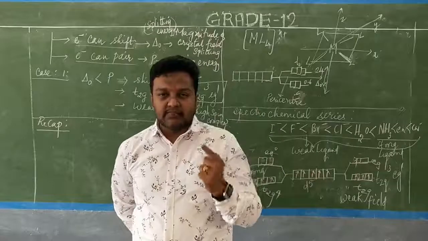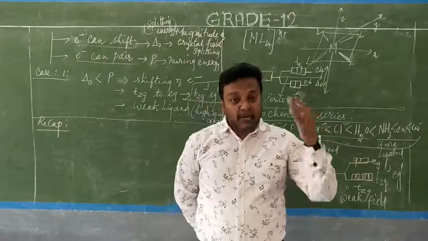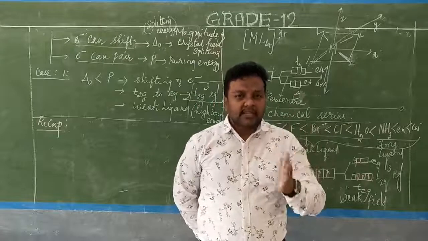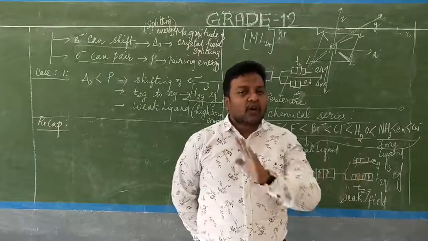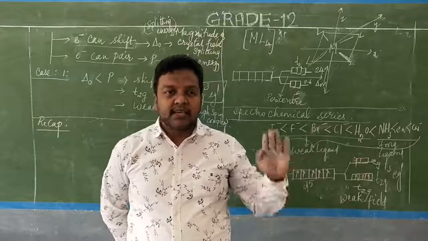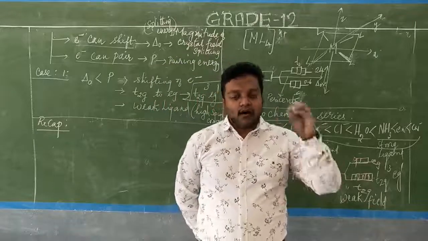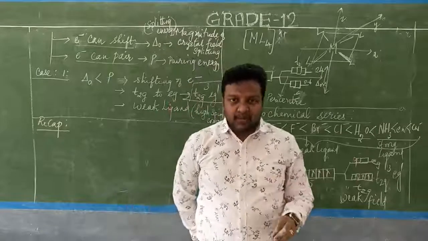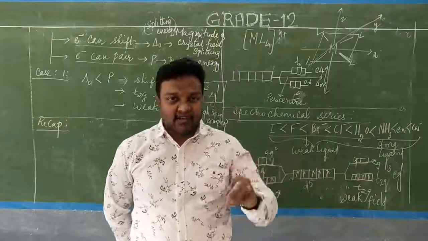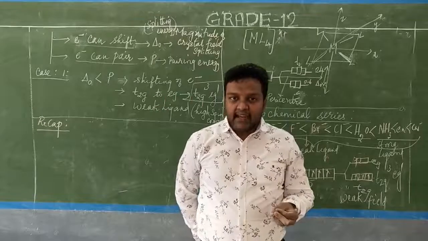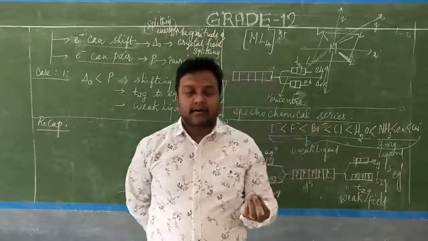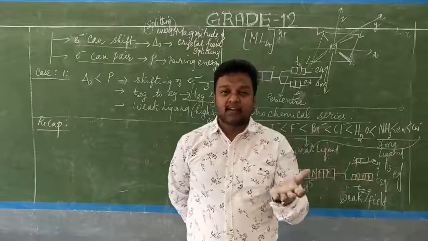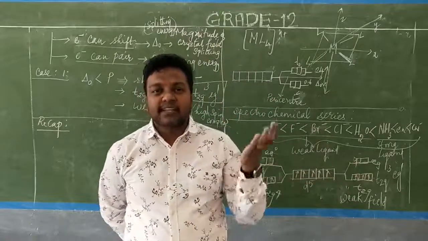In the crystal field theory, it needs further explanation: how the electrons are getting shifted, how the electron undergoes pairing, how the ligands are attached to the central metal atom or ion, what the magnetic nature is, what happens under the effect of temperature, what the electronic spectrum is, what the nature of the ligand is, and how the complexes form strong field high spin complexes and low spin complexes.